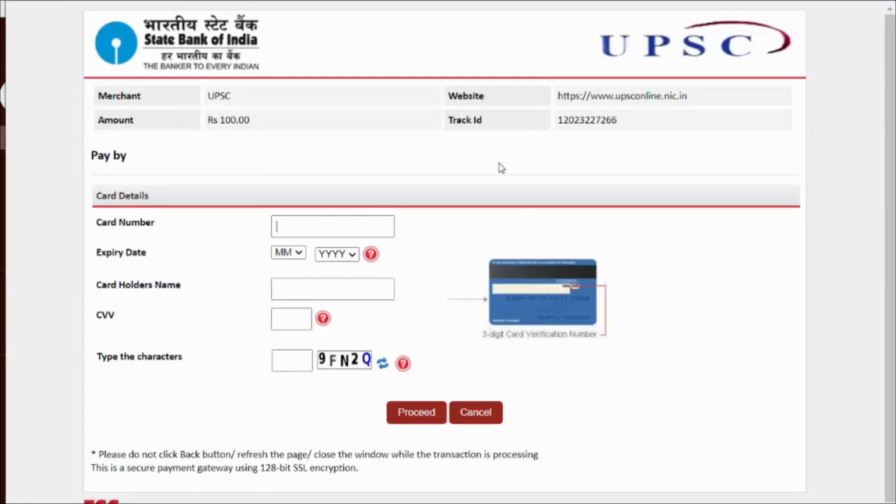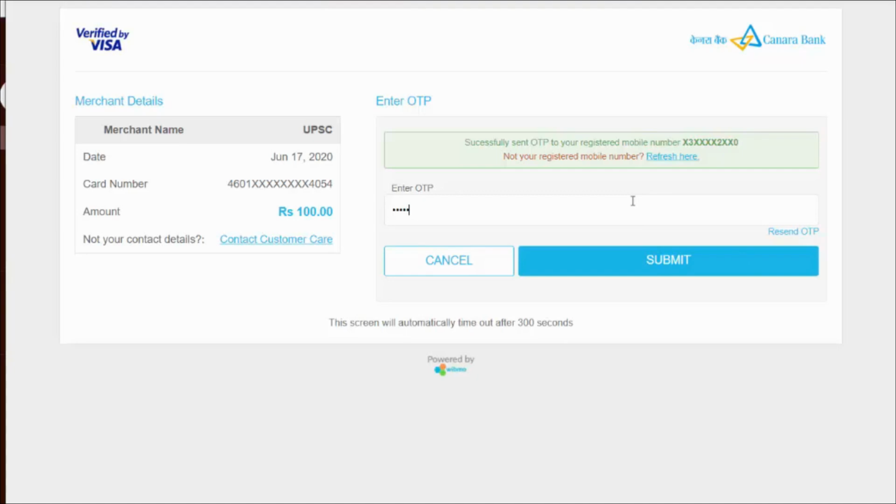I will type the card number, then the expiry date, and then the card holder's name, the CVV, and the characters that are mentioned here. I'll type the OTP and I'll submit it.